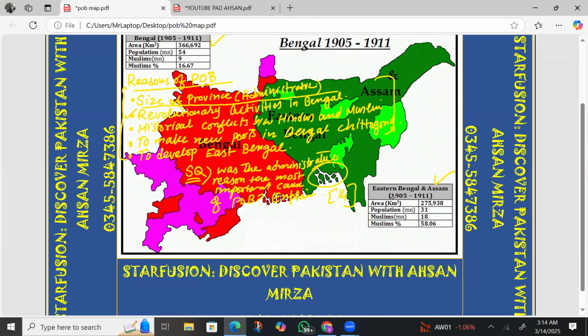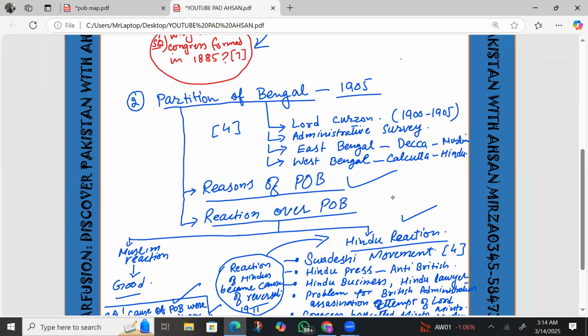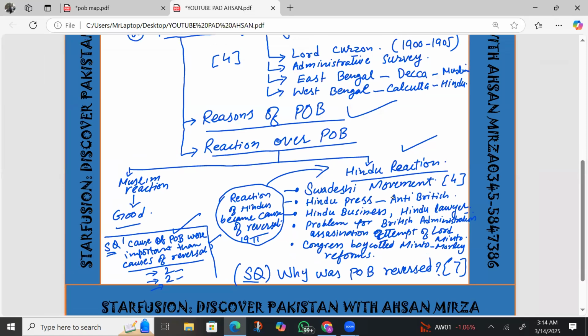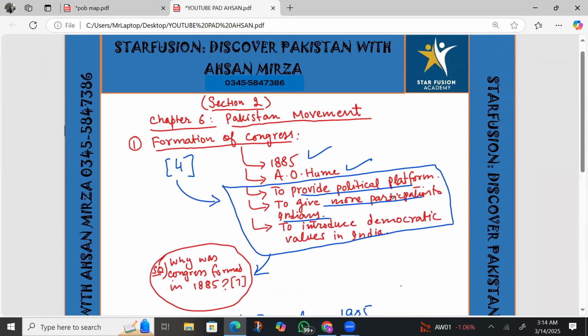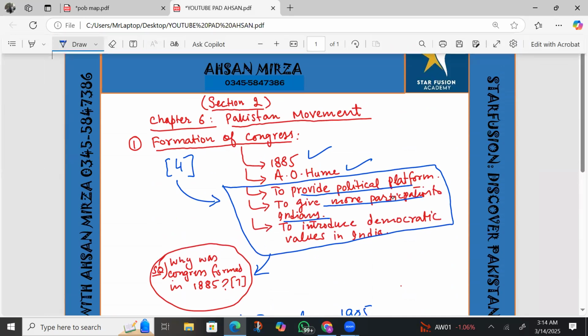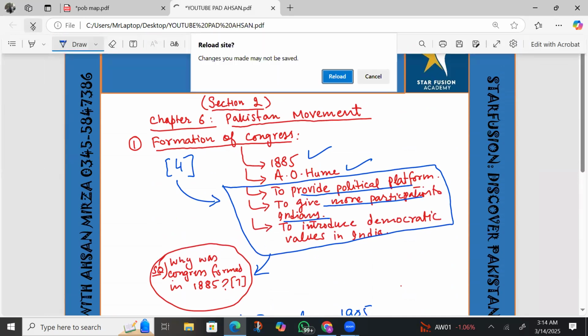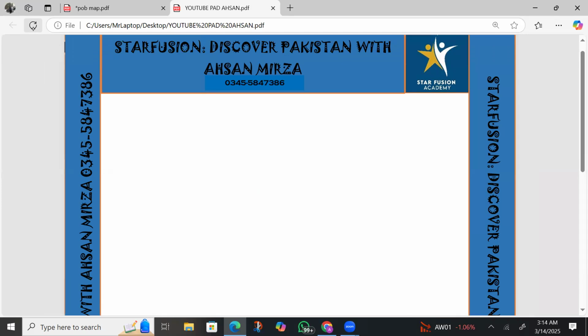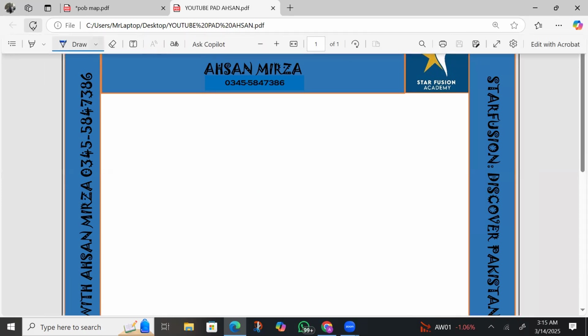But now the question is, the Hindu reaction was there. So how did the British control the Hindu reaction? Another important thing is, how did the British control the Hindu reaction? Let me just write for you. What was the reaction of Hindus? And you people know that reaction. So how did the British control it? That is the most important thing.